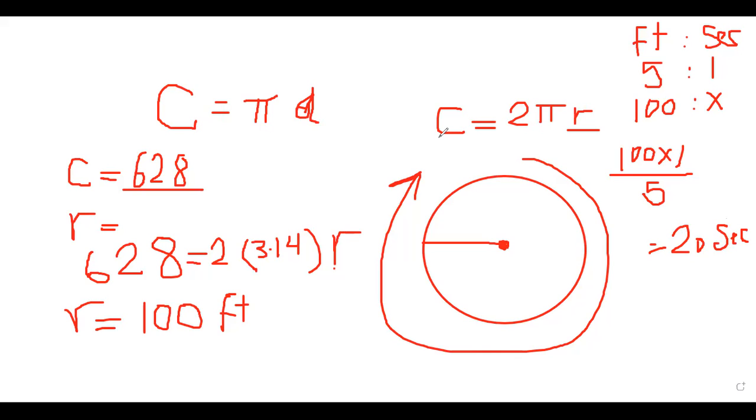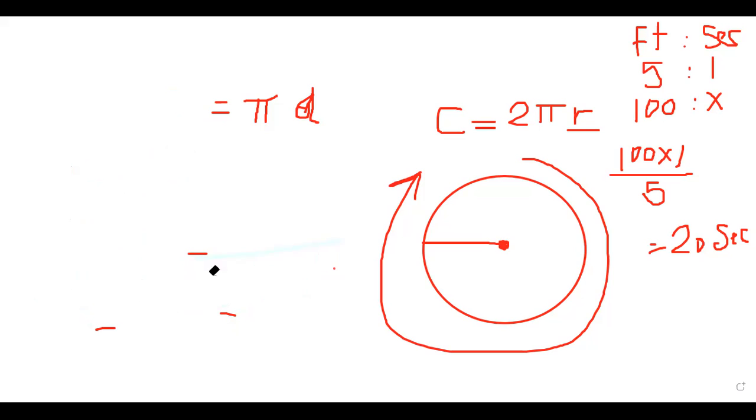If we want to calculate the radius, we can say circumference divided by 2 pi. We can write the rules. Circumference equals 2 pi r. But if you want to calculate the radius, it will be circumference divided by 2 pi. If you have the diameter already, it will be circumference divided by pi.